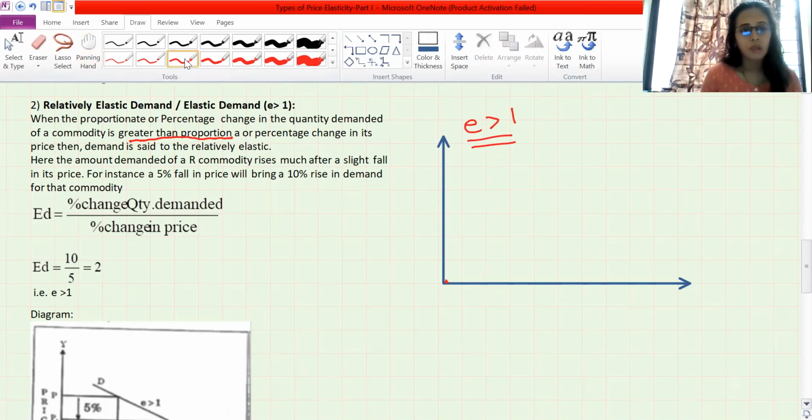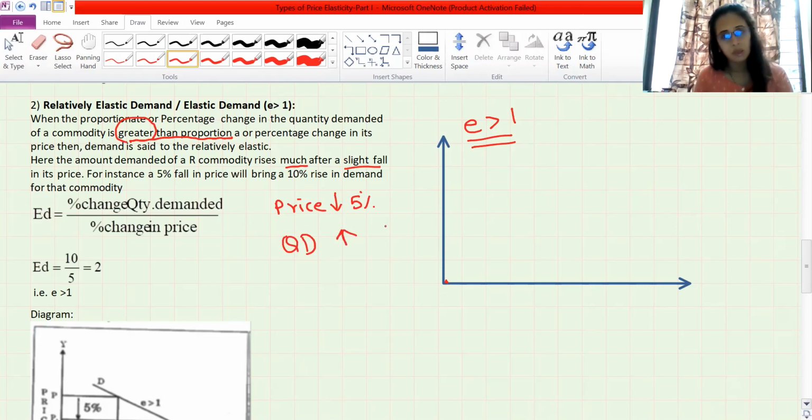See, what they have given over here is greater than. Earlier we said it is exactly equal to. The sentence is the same. After explaining all three, I will tell you how to remember this. Here the amount demanded of a commodity rises much after a slight fall. Let's see the example. 5% fall in price. See, now price has fallen only 5%, but quantity demanded, our reaction, is more.